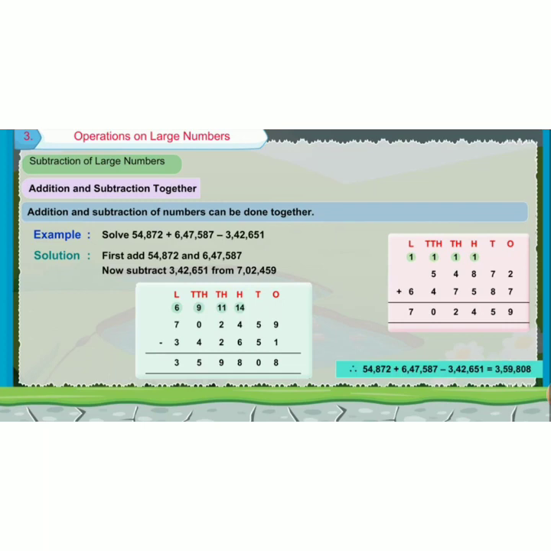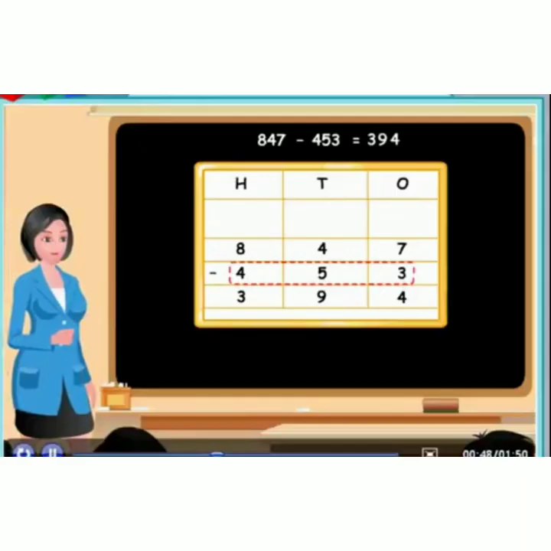Like, first you add those values: 54,872 plus 6,47,587. What is the result of the sum? 7,02,459. Now that answer you have to use for subtraction. This is the sum we have written, and then what is the value you have to subtract? 3,42,651. That is the subtrahend. So from the larger value we have to subtract the smaller value. You got 3,59,808.